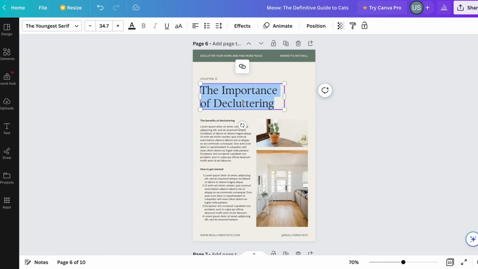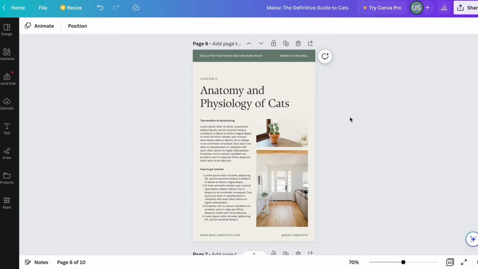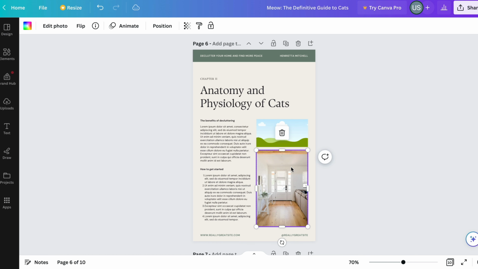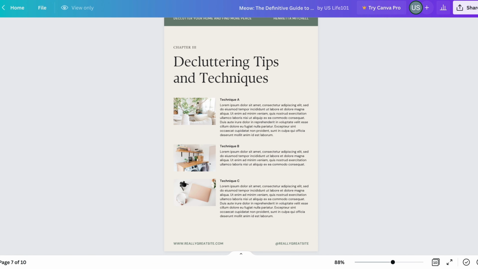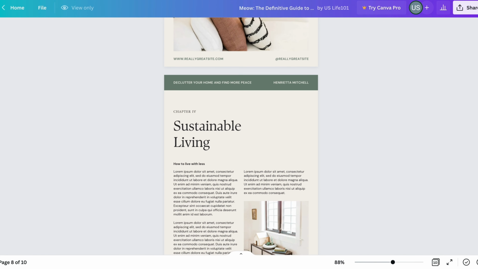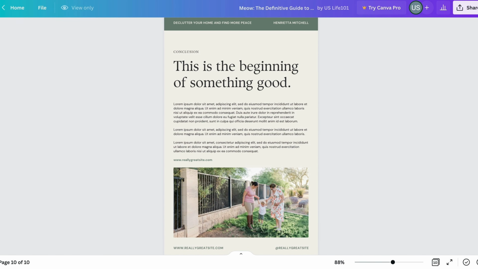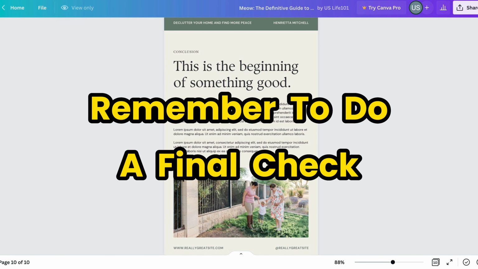For the second chapter of your ebook, you have the option to use the existing template that includes some images. But the layout of your content on the pages is entirely up to you. Now that you understand the process, you can continue creating your ebook using these tools. However, keep in mind that you are responsible for doing a final check to ensure that the content is well written, logical, and free of plagiarism.